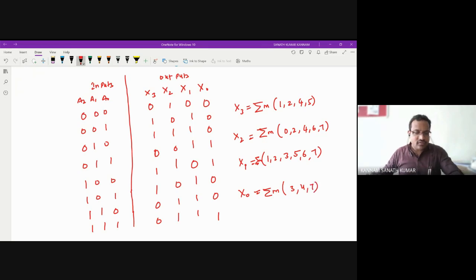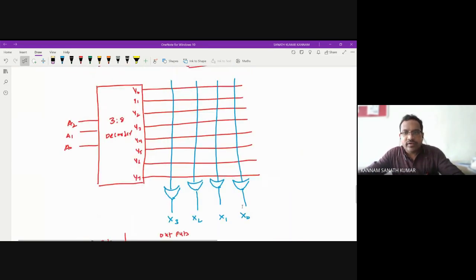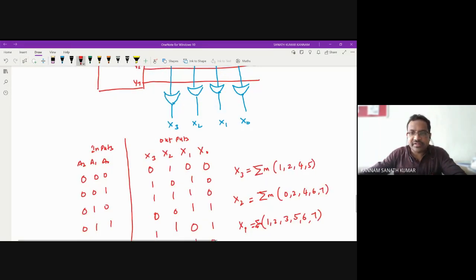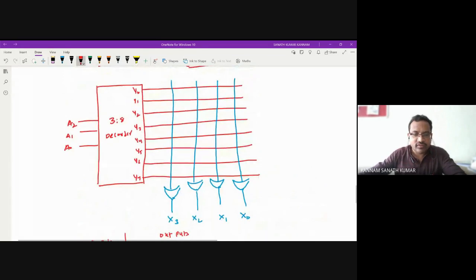Now you can draw the circuit. X3 is 1, 2, 4, 5, so these fuses are connected; the cross mark means a connection.